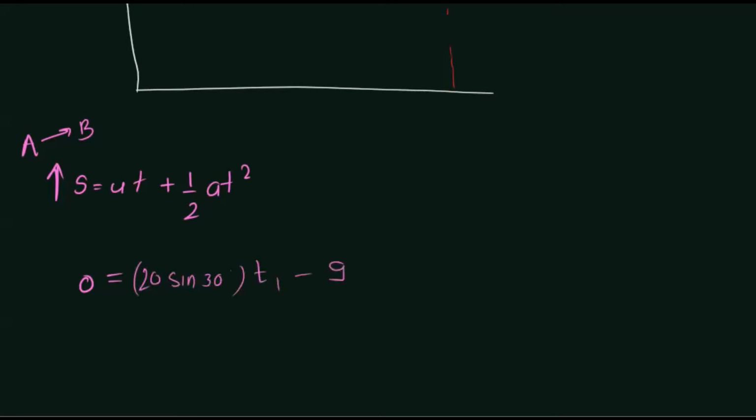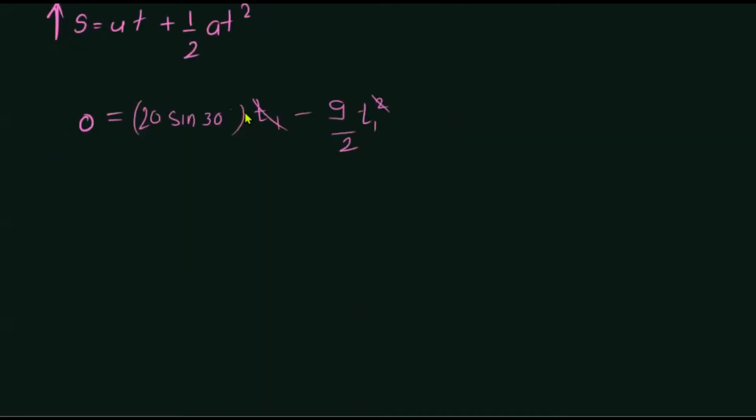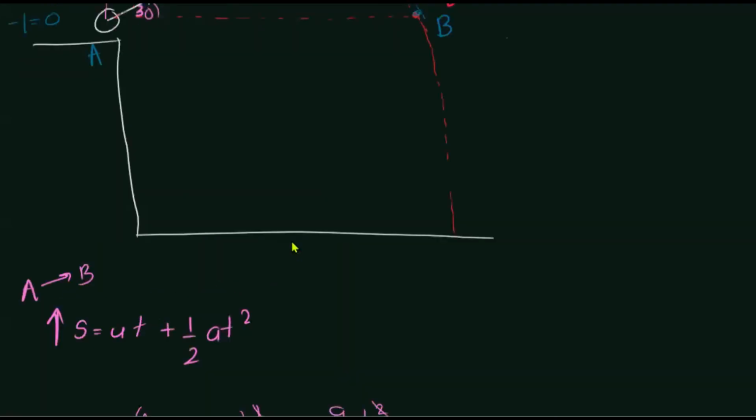Since it is going up, the acceleration term is minus g over 2 t squared. This cancels out, so t1 is 2 into 20 sine 30, which is half, divided by 10. These are simplifications, guys. So t1 is found to be 2 seconds.